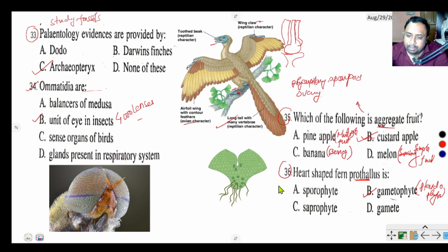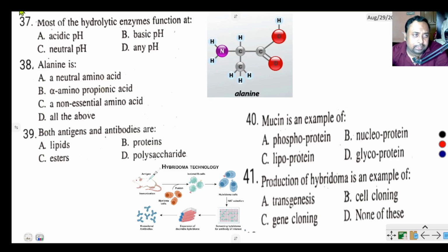But in case of Bryophyta, that is called Protonema. Next question, question number 37.